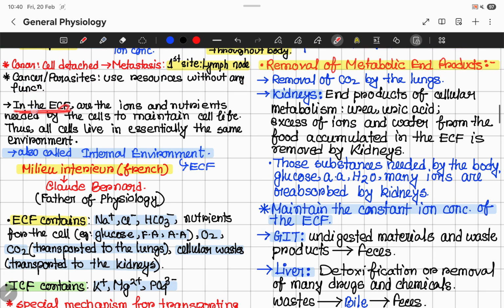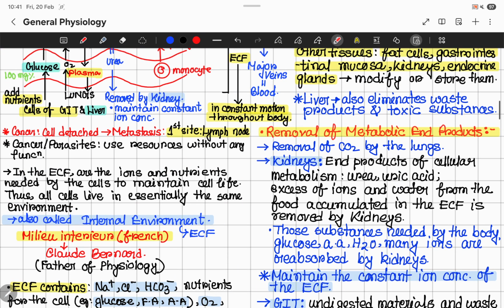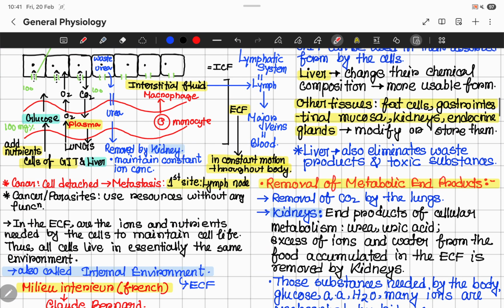Now, in the ECF, there are the ions and nutrients needed by the cells to maintain cell life. Thus, all cells live in essentially the same environment, because all the essential nutrients and ions are present in the interstitial fluid and also in the plasma, and those are part of extracellular fluid.